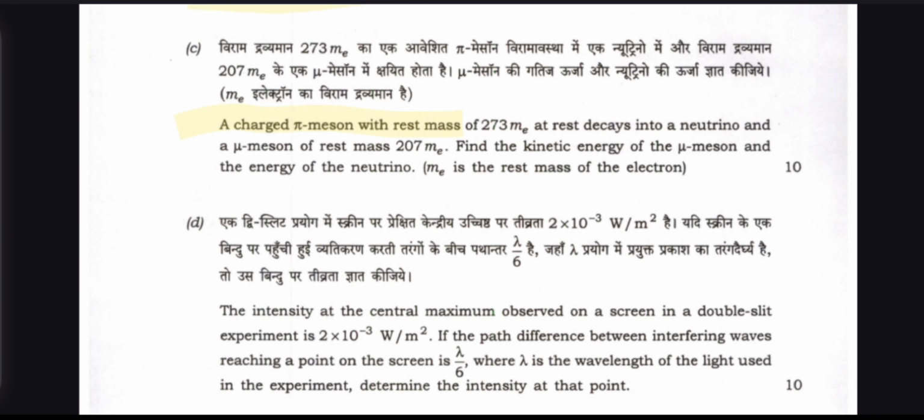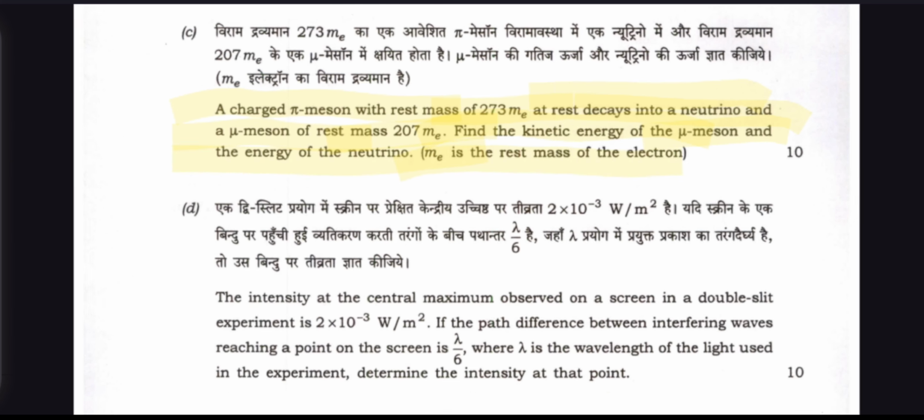A charged pi meson with rest mass 273 me decays into a neutrino and a mu meson of rest mass 207 me. Find the kinetic energy of the mu meson and the energy of the neutrino. me is the rest mass of the electron.